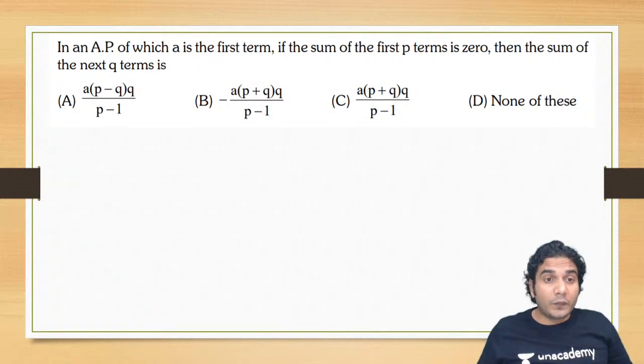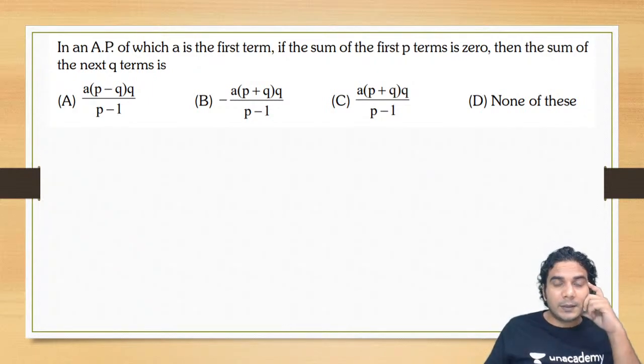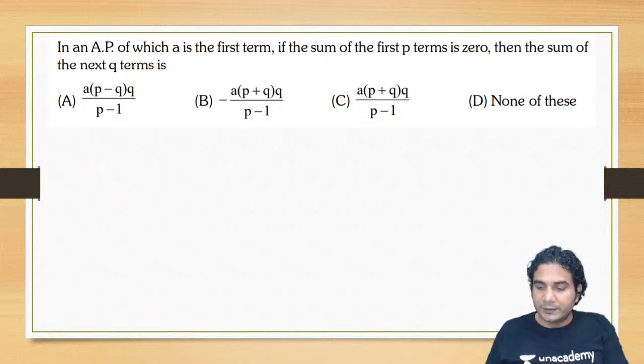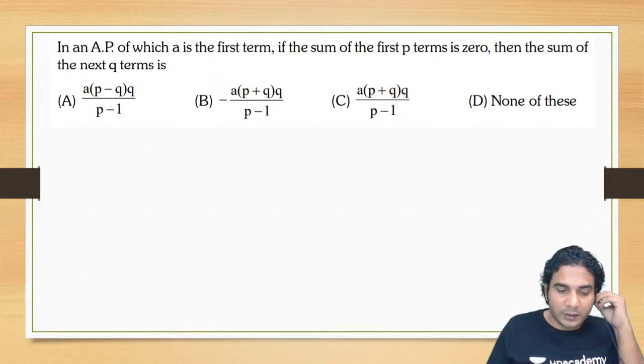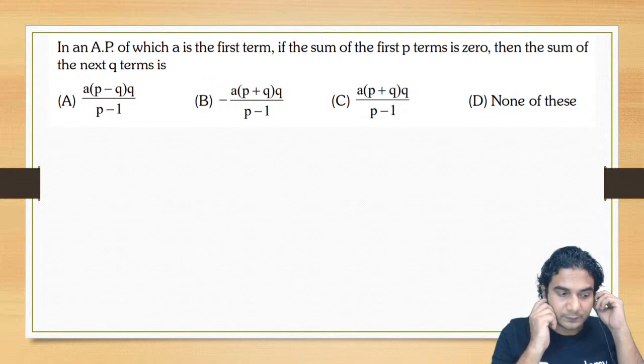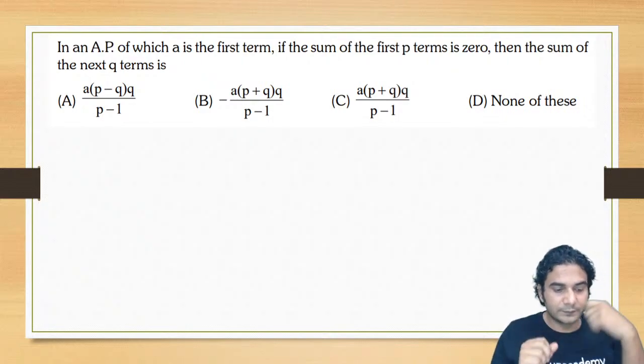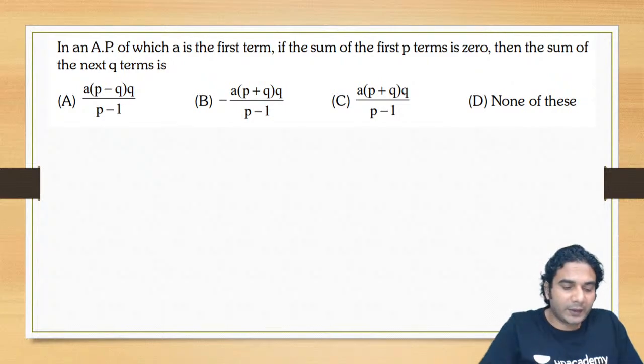In an AP of which A is the first term, if the sum of the first P terms is 0, then we need to find the sum of the next Q terms. Alright, so try to find the answer.